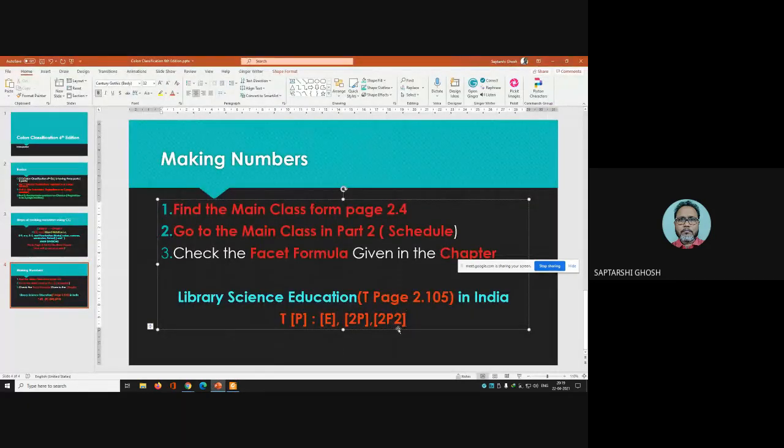Now let me tell you that one. This T is the main class. Now P is the personality, E is the energy, 2P is again the personality, and 2P2 is again the personality.